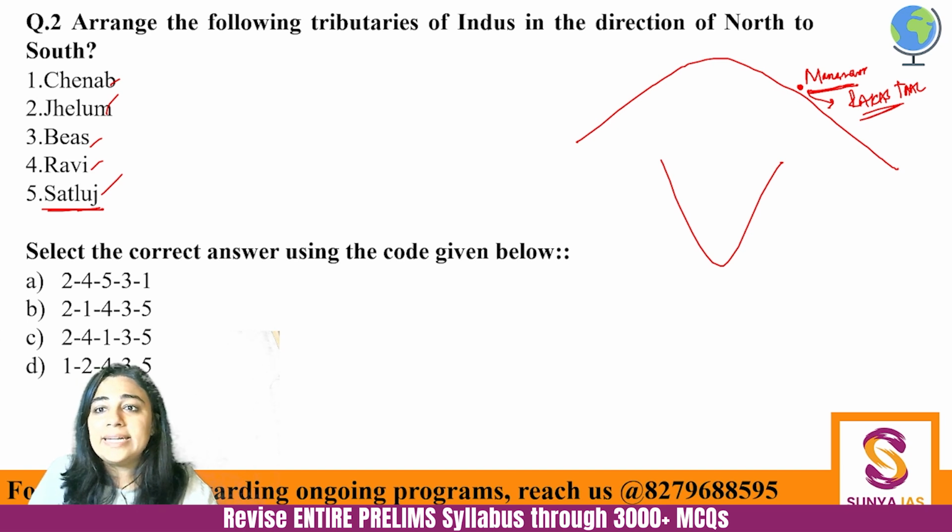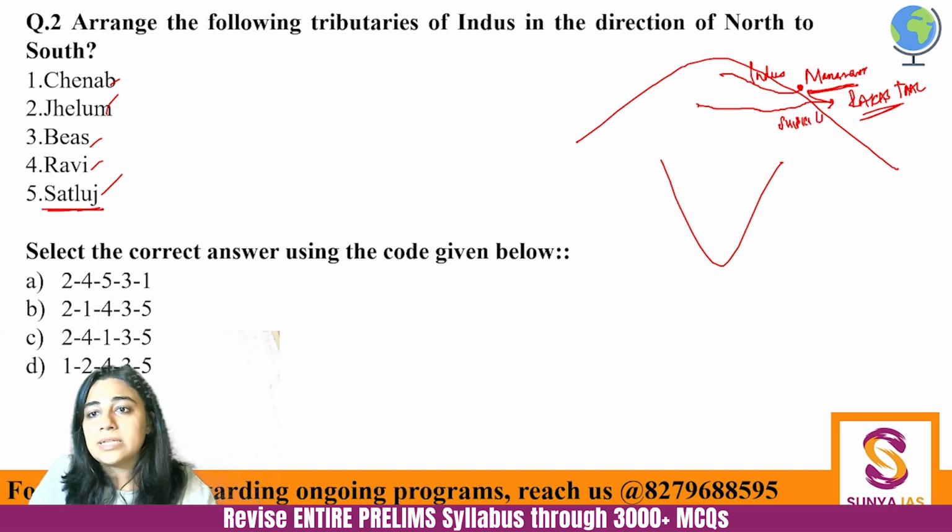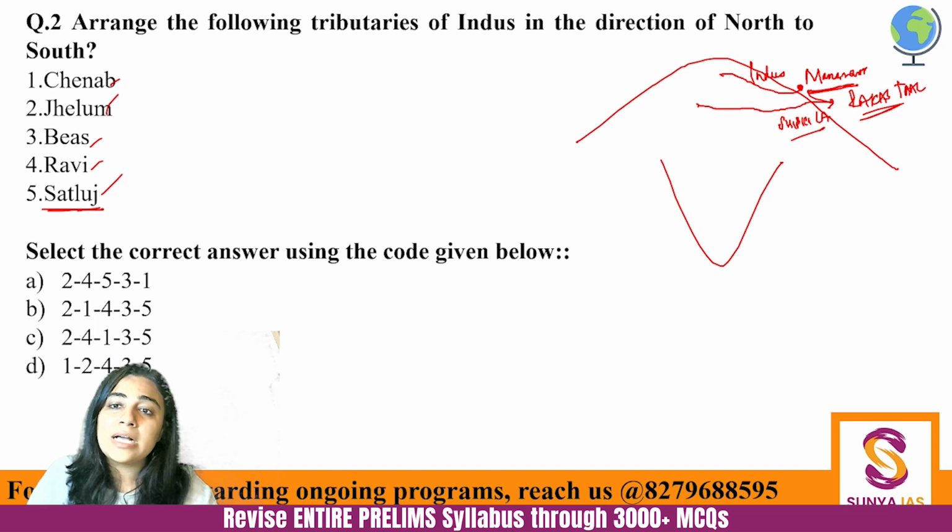However, Indus is going northwards. This is Indus, and Satluj is entering India from Shipkila Pass. ठीक है, ये measurements exact नहीं है. I'm just making you visualize. It is entering from Shipkila Pass. S for Satluj, S for Shipkila. It's entering from Shipkila Pass, and it's the southernmost tributary.